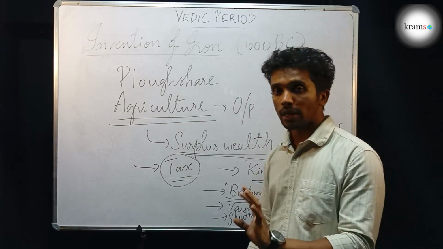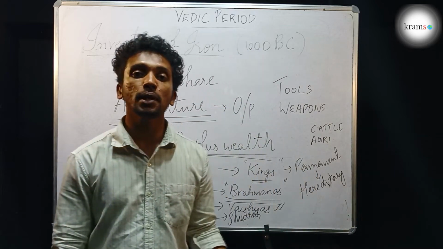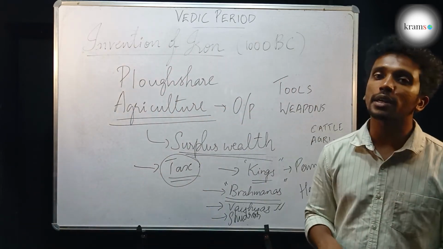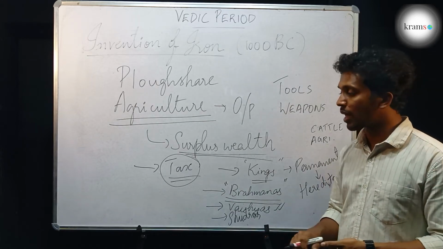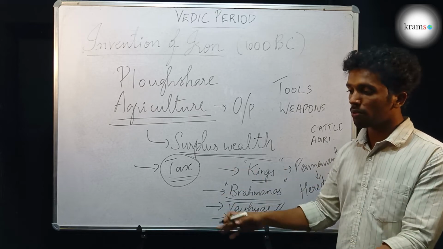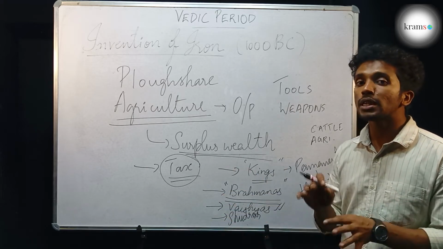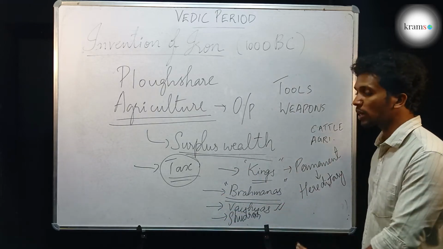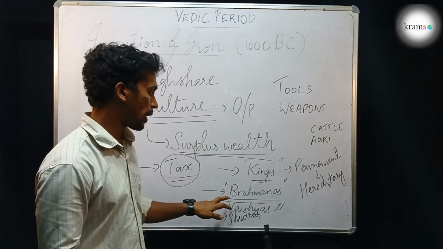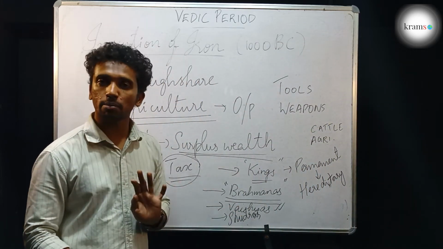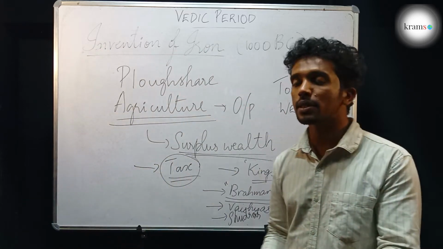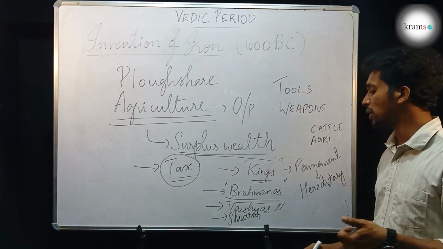They were not even allowed to help in agriculture. They were not given any kind of productive work. They were asked only to clean the house, clean the toilet, clean the drainage tank. All such menial jobs were given to the Shudras. They were kept as slaves, and any caste above them could hit them whenever they needed. It is written like that in the Vedas, especially the Rig Veda.